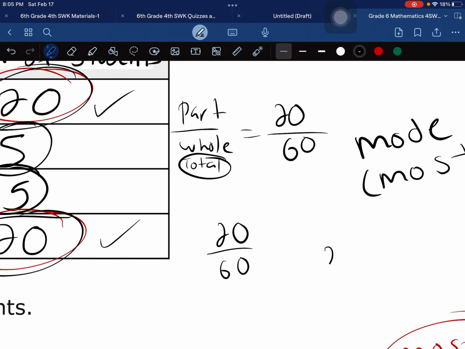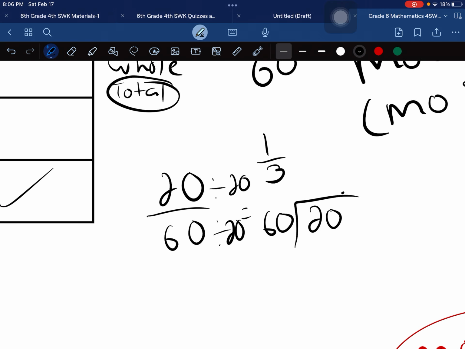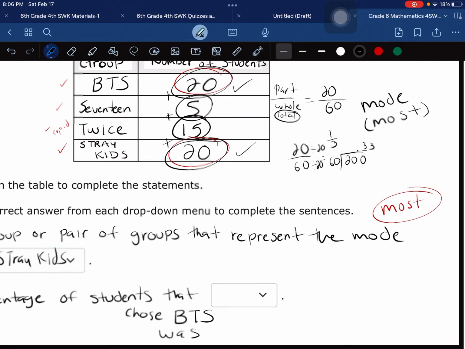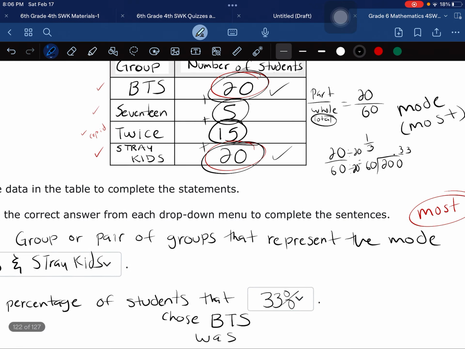Now, what we can do to find the percentage is divide right away or simplify first, whatever you prefer. Now, if I get 1/3, I know I should get 33. So the percentage is 33%.